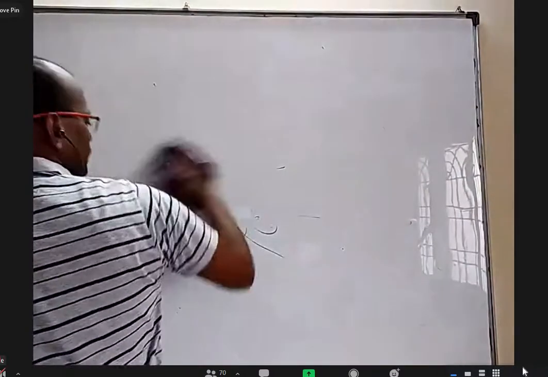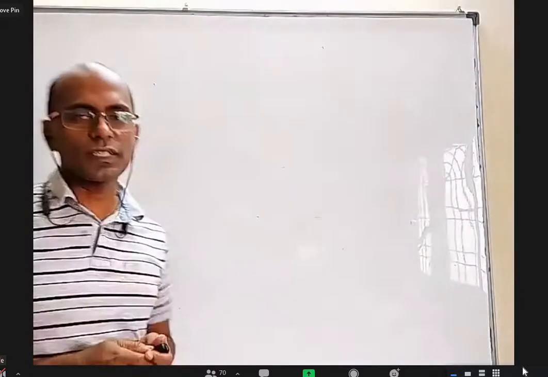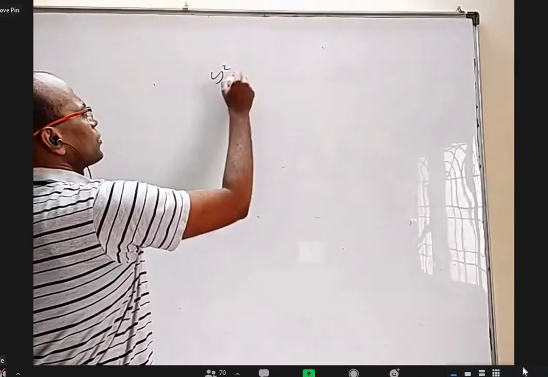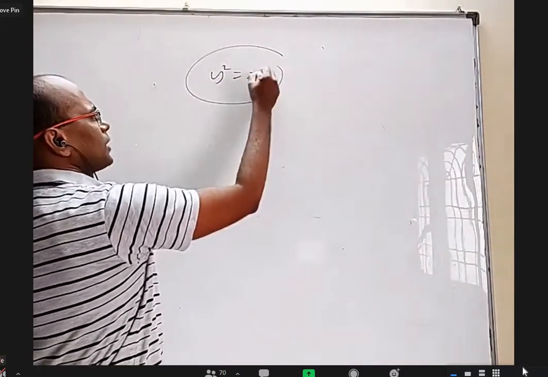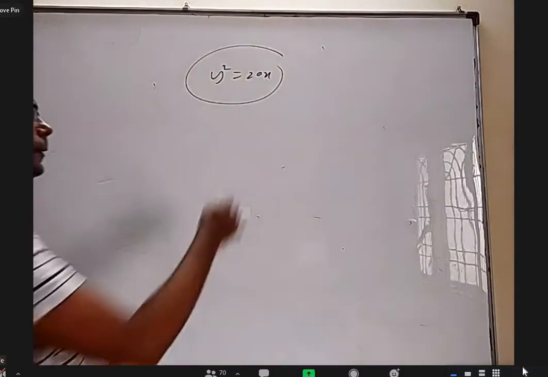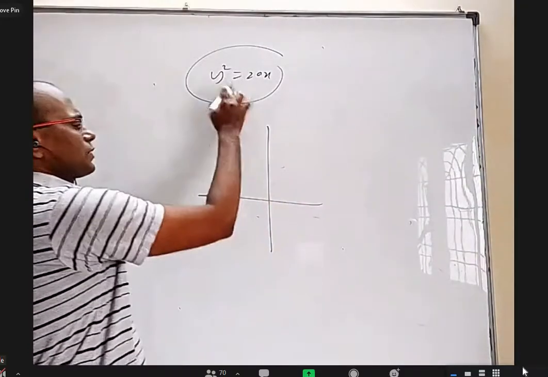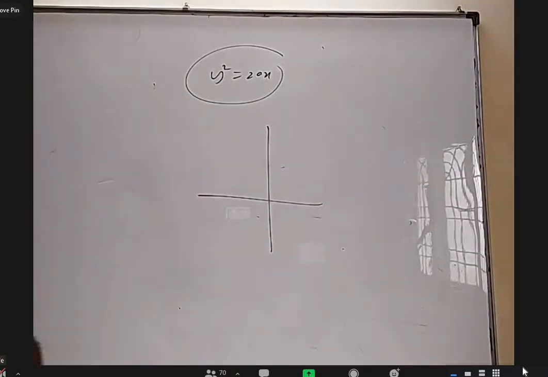Okay, let us see what are the different features of this y square equal to 4ax. Even from this y square equal to 4ax, we can understand what the figure of this graph is. Let us say y square equal to 20x. Somebody asks you to draw the graph of this. Can any part of this graph be in the second or third quadrant?